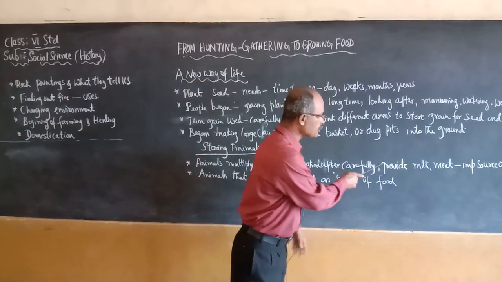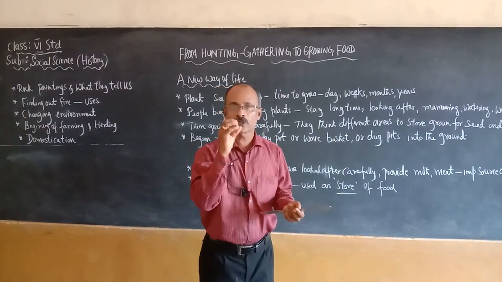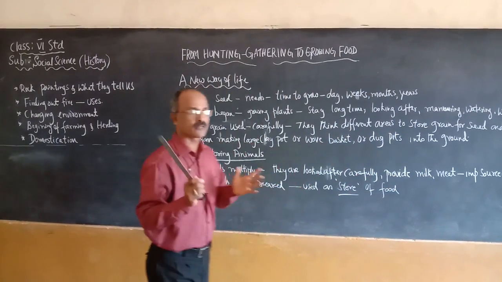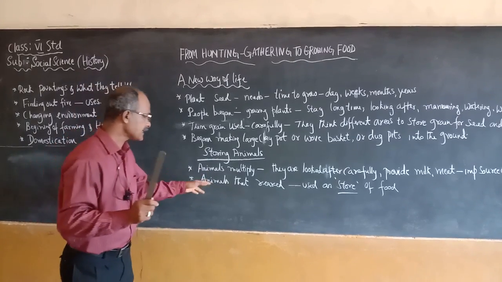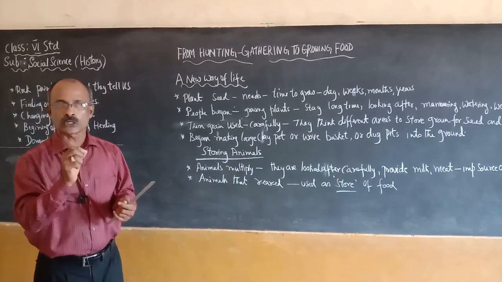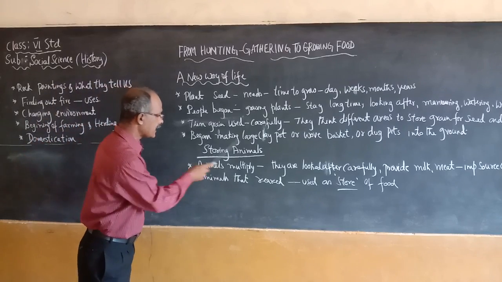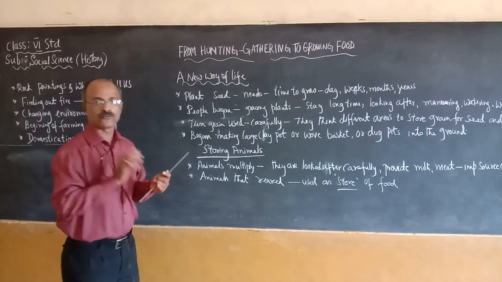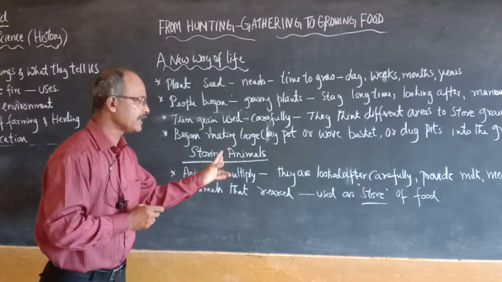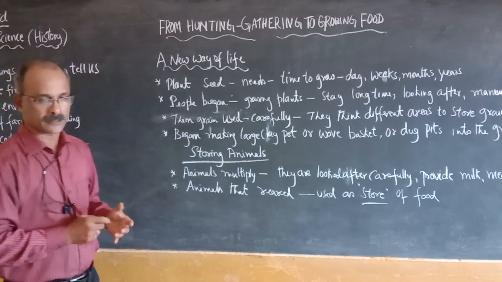And why? They used to provide milk. Milk was considered a source of food for those people. Again, meat whenever they required it. Meat was also considered a source of food for the people of those days. Thus, animals which were reared can be used as a store. A store of what? A store of food. So animals were considered a store of food. For that reason, they looked after the animals with long care and affection, with the utmost care.